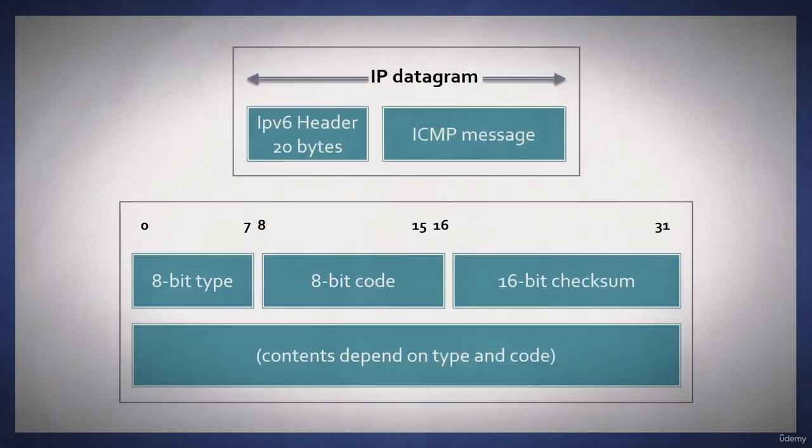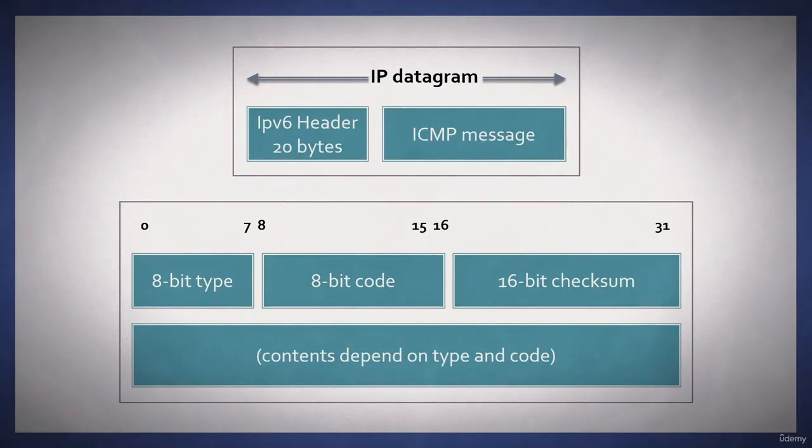The ICMP messages are transmitted within an IP datagram. So here we see an illustration of the IP header followed by the ICMP message. Within that ICMP message you will see some commonalities such as the type, the code, and the checksum. The content will really depend on the type and whatever possible code that you might see.